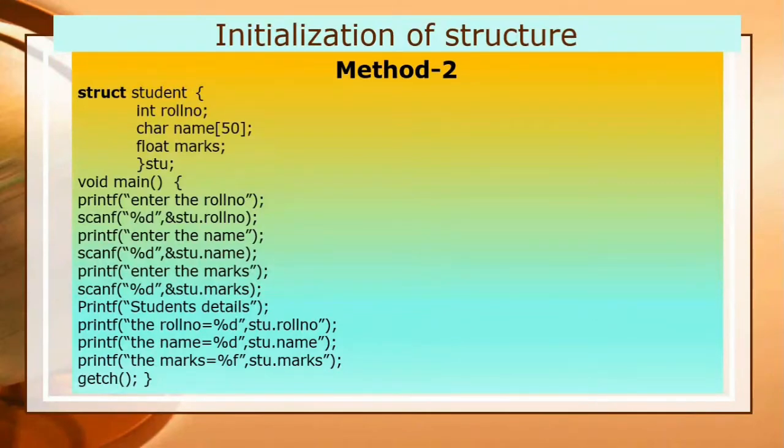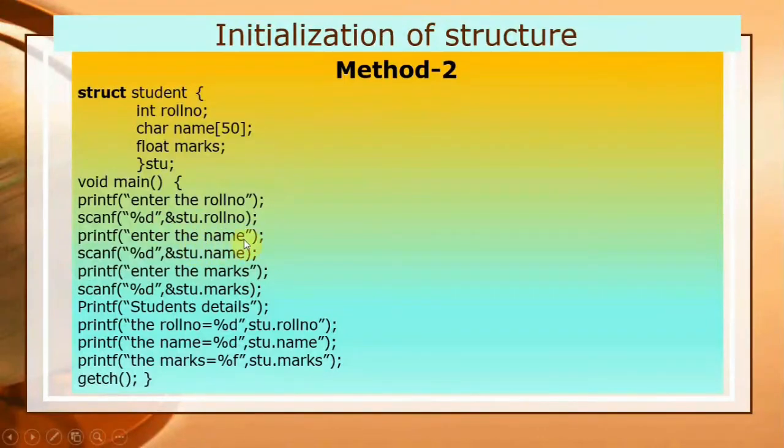So you see here %d is the format specifier, then a comma, and the ampersand indicates the address of stu dot roll number. Stu is the variable of the structure and roll number is the data member of the student structure. So here I have written stu dot roll number. With the help of the dot operator we can scan a value from the keyboard. Whatever value the user enters here will be stored at the memory location stu dot roll number.